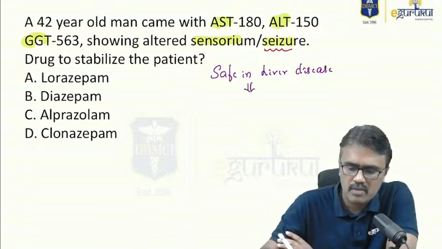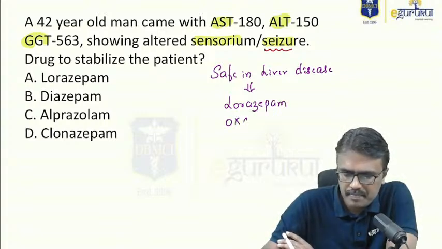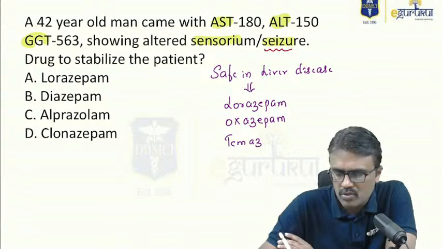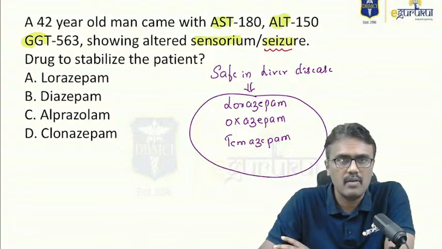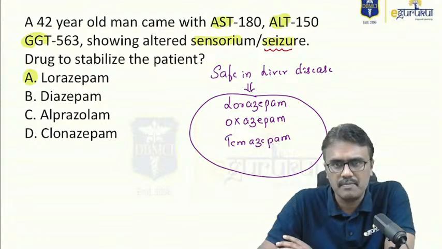In them, the best ones are lorazepam, oxazepam, and one more is temazepam. So these are the safest to use in a patient having liver disease or a chronic alcoholic patient. So here the answer would be A, lorazepam.